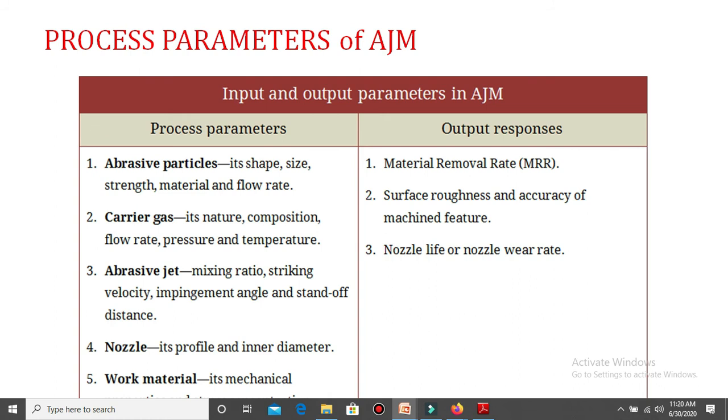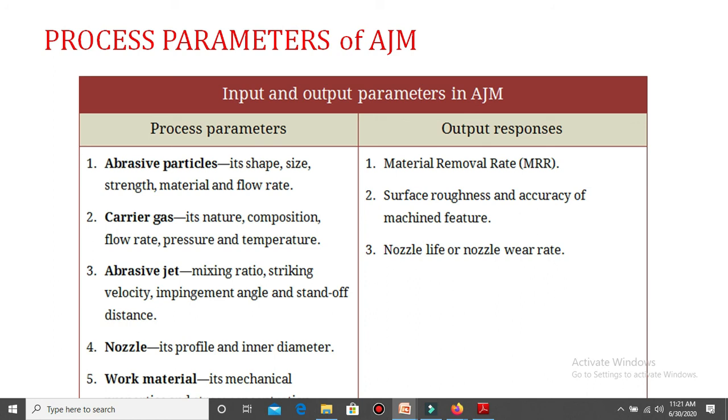Next one is the work material. Its mechanical properties like stress, strain and density are the various properties of a work material which directly affect the material removal rate. So these are the various process parameters, and each parameter correlates with the others.